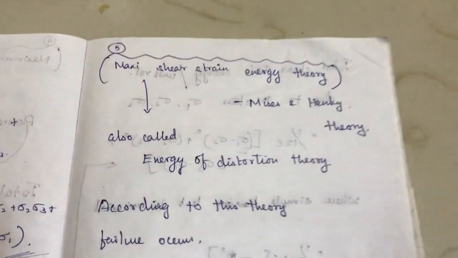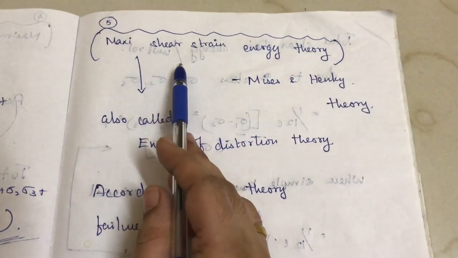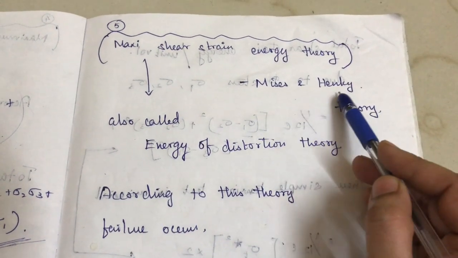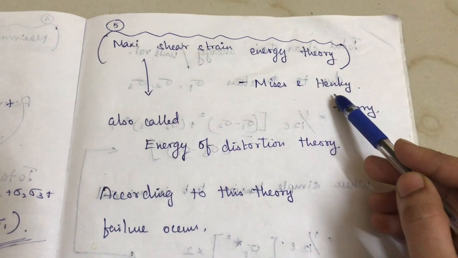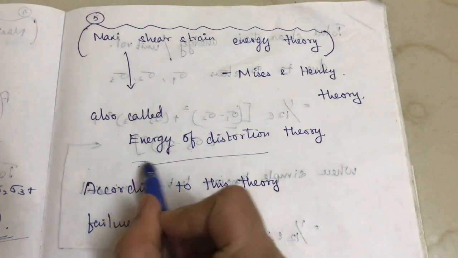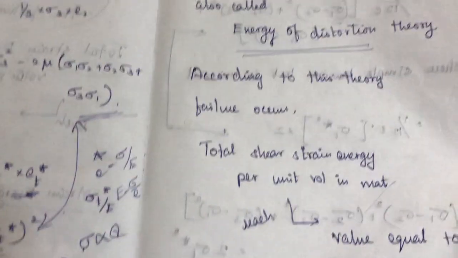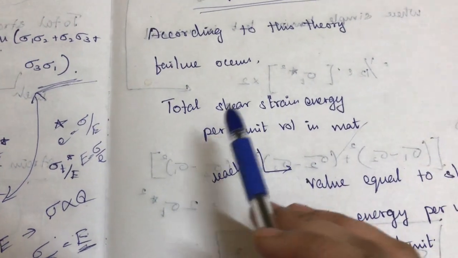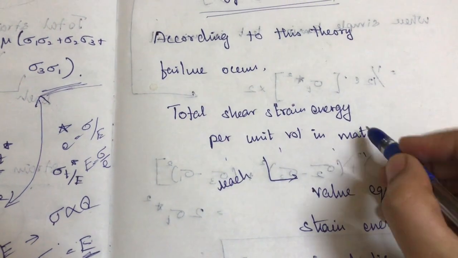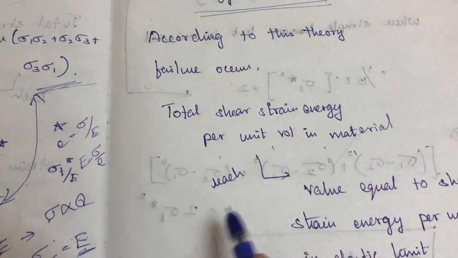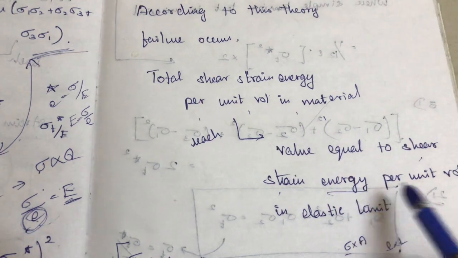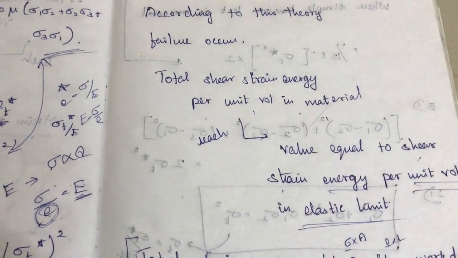And the last one, the fifth theory, that is the maximum shear strain energy theory. This was put forward by Von Mises and Hencky, Hencky and Mises theory. This is also called the energy of distortion theory. According to this theory, failure occurs when the total shear strain energy per unit volume in the material reaches the value which is equal to the shear strain energy per unit volume in the elastic limit.